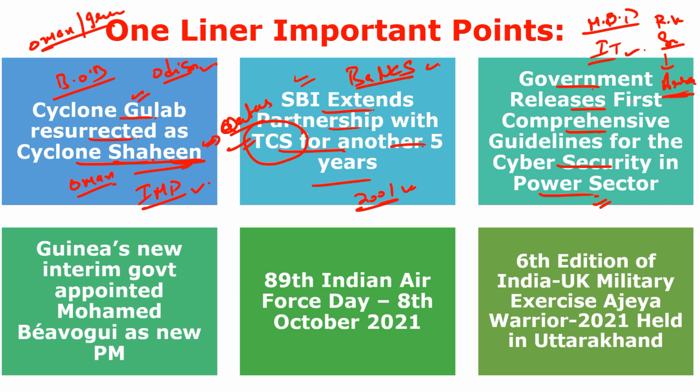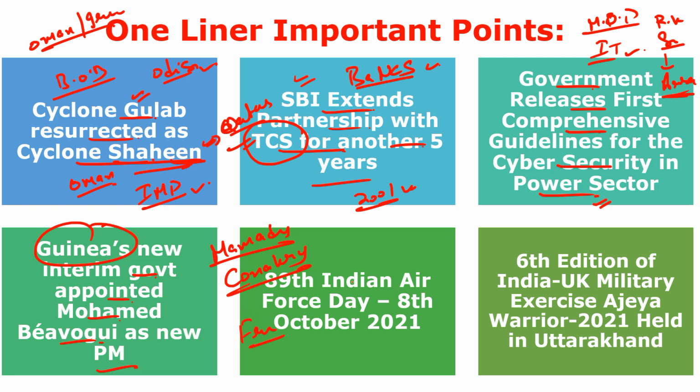Ara is in Bihar. Next, Guinea's new interim government appointed Mohamed Bevogui as the new prime minister. You have to just remember the name: the interim government of Guinea, led by Colonel Mamadi, appointed Mohamed Bevogui, a former civil servant and expert in agriculture finance, as the new prime minister of Guinea. Mohamed will serve as the prime minister during the transition period of Guinea. And remember about Guinea, the interim president is Mamadi. We recently covered this question, and the capital is Conakry. And the currency is the Guinean franc.